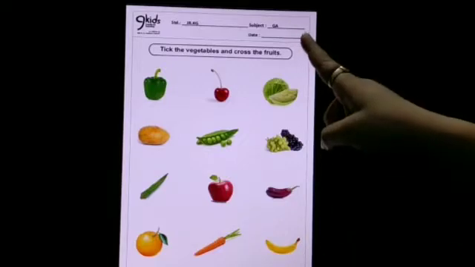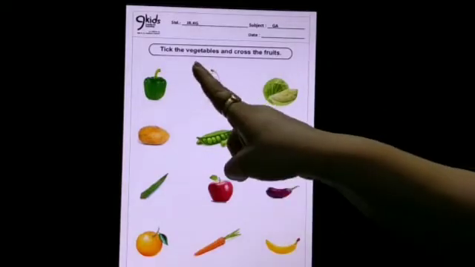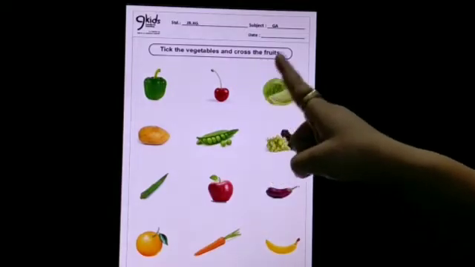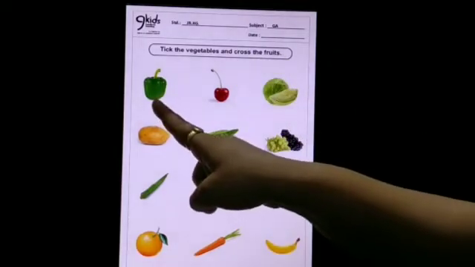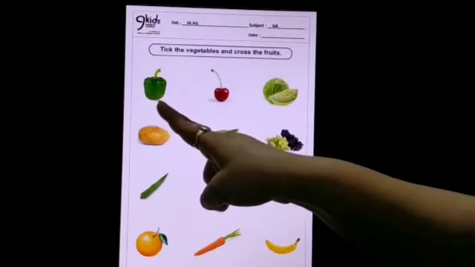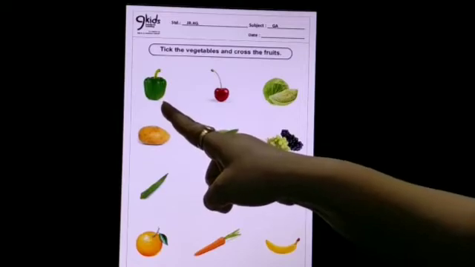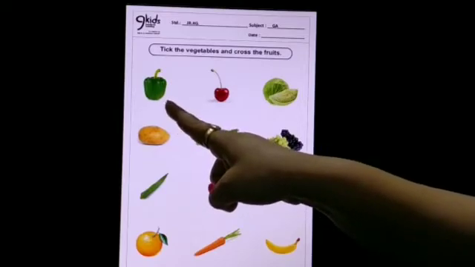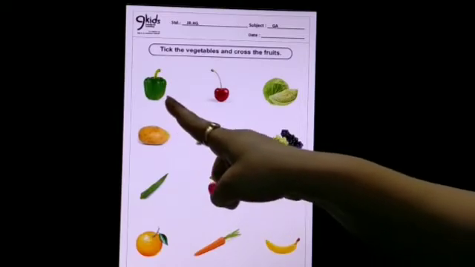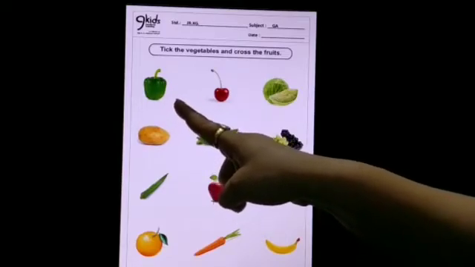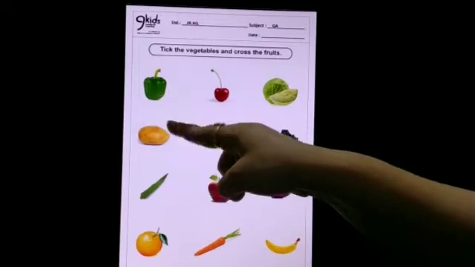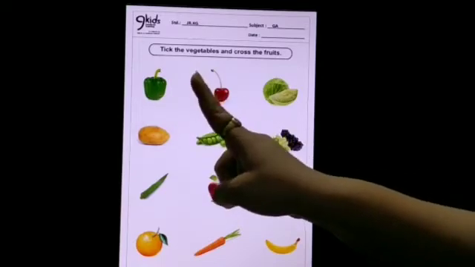In this general awareness worksheet, you will tick the vegetables and cross the fruits. So now let us see the first picture. The first picture is of a capsicum. So kids, tell me, capsicum is a vegetable or a fruit? Yes, you are right. Capsicum is a vegetable. So we will make a tick on the capsicum.